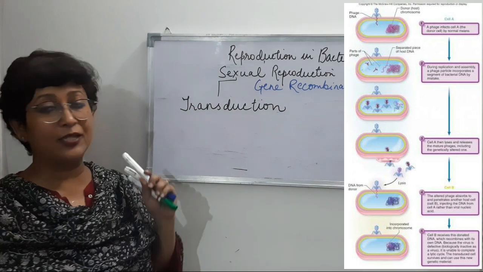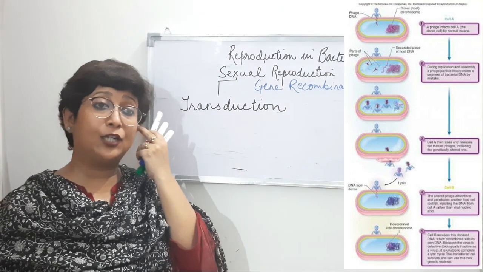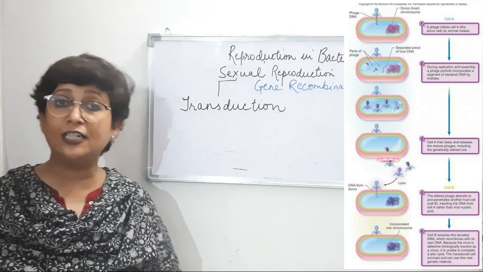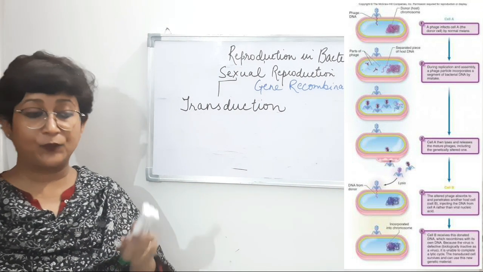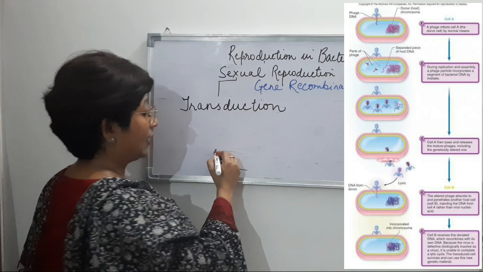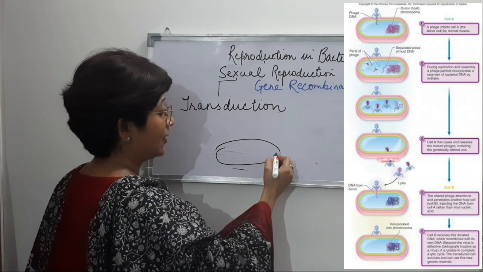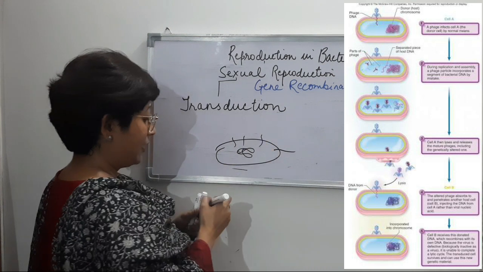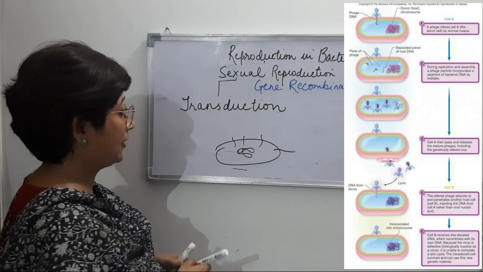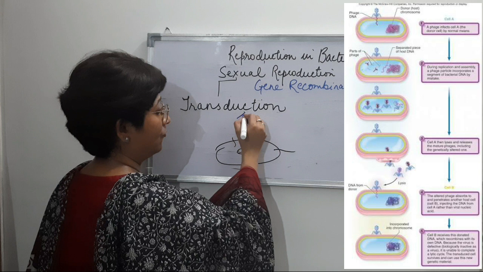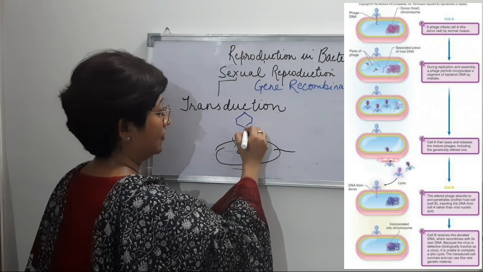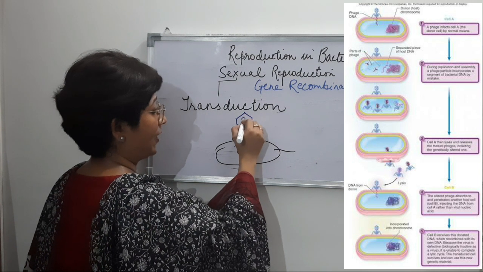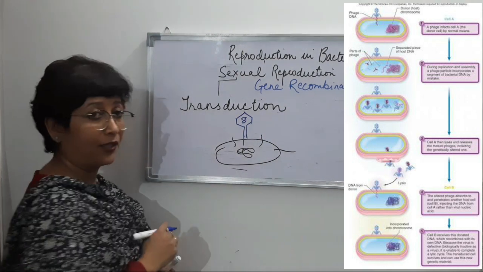Now here in transduction, a particular vector is involved, and the vector is always a virus, right? So a bacterial cell is there, that's the bacterial cell, and attached to this is the vector, which is the virus. The virus has its own genetic material, right?